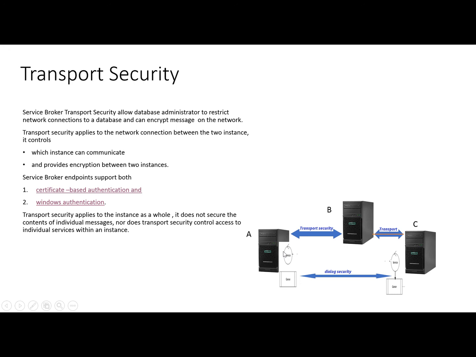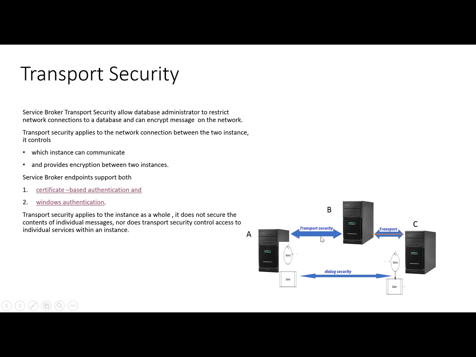We have discussed in the dialog security that dialog security is purely based on certificates. But the transport security is point-to-point security, and dialog security is end-to-end security. From this point-to-point security, it can authenticate by using Windows authentication, or it can use certificate authentication. So the Service Broker endpoint supports both certificate based authentication and Windows authentication.